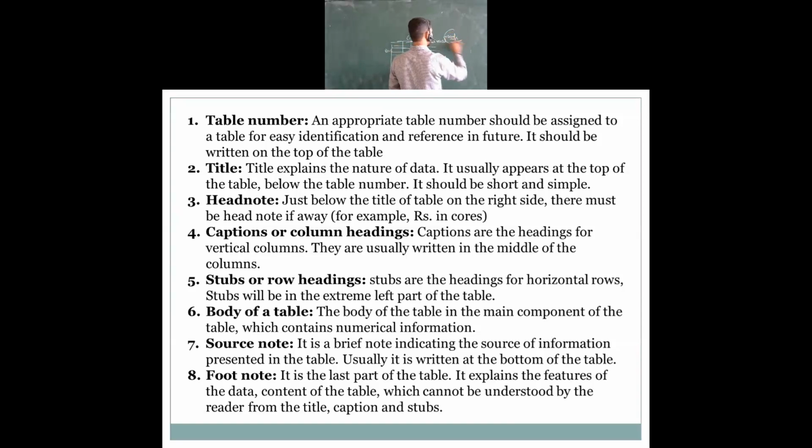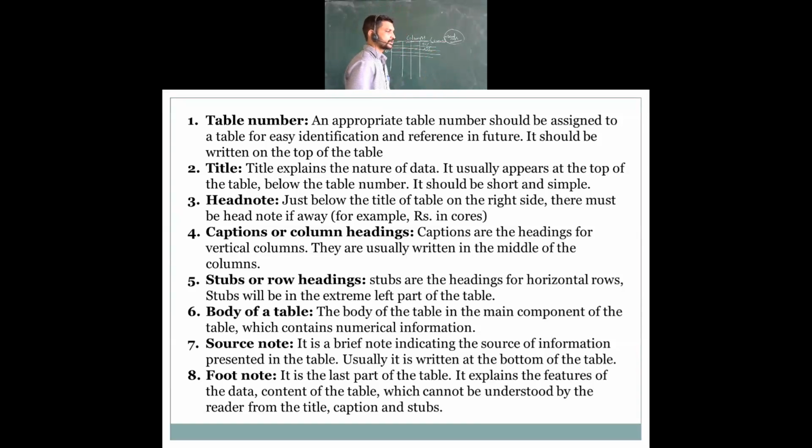In this, whatever information you have, for example if we write 135 here for population, it means 135 crore population is there. In such a way the information will be presented in the head note.